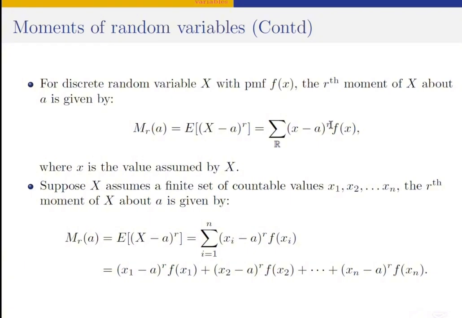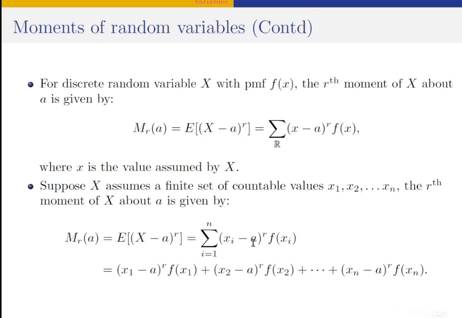So this is how to proceed with the computation of the rth moment of a random variable about a point A when x is discrete. So suppose again that x assumes a finite set of countable values, x1, x2 down to xn, the rth moment of x about any point A would be computed using this relation.